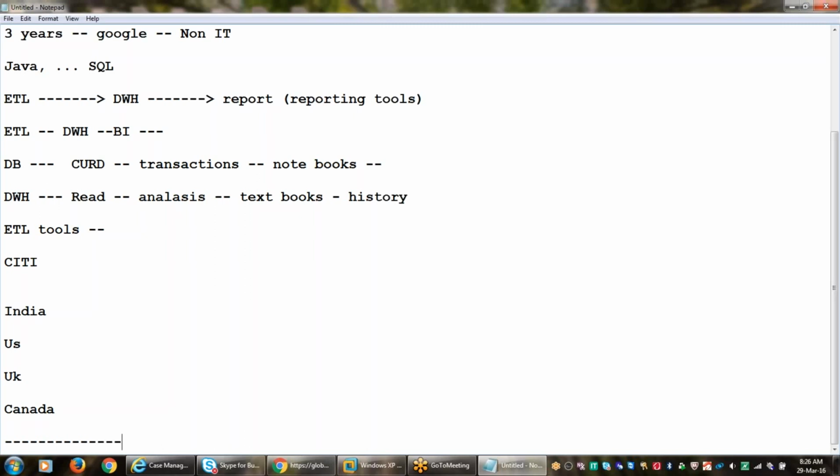In that case, consider that in India they are maintaining an Oracle database to keep all the information. In the US, for example, they are maintaining a DB2 database. In the UK, according to their requirement, Teradata. In Canada, some other database, for example MS SQL Server. So if they want to analyze all the information, is it possible to get the information from all these databases?